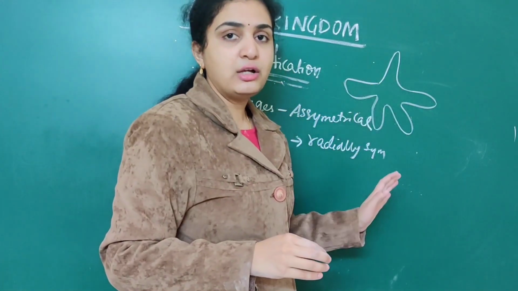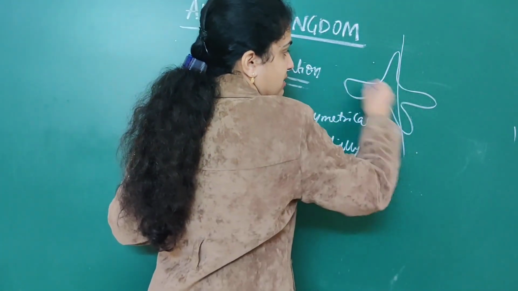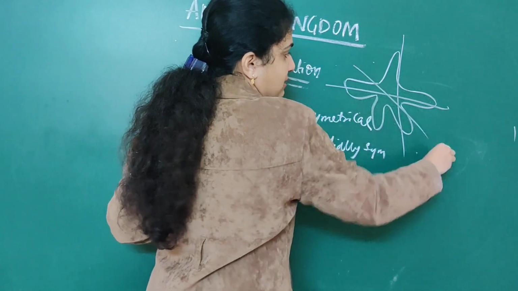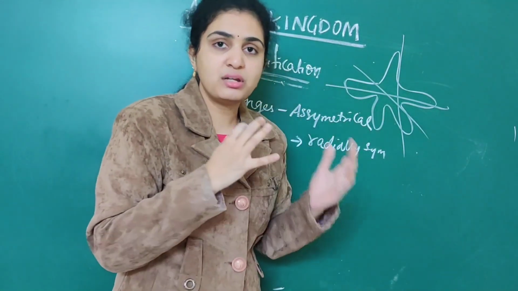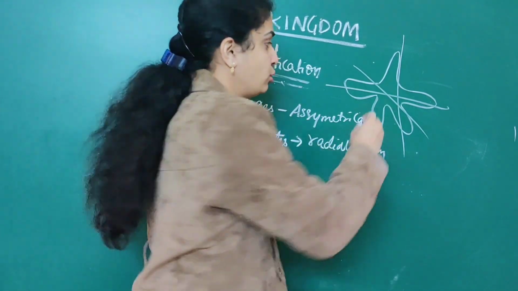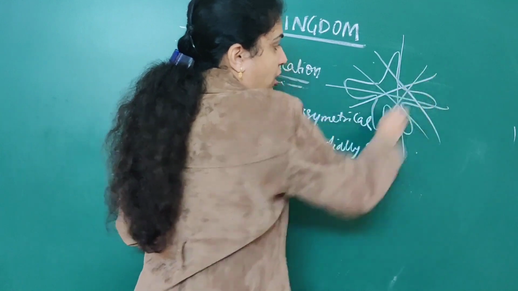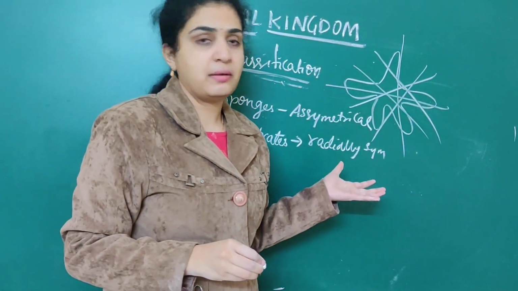When you divide it into two halves in any plane, like this or like this or like this, both will remain the same. Any two parts will resemble in a similar manner. You can divide it in numerous planes, all planes. That is called radial symmetry.